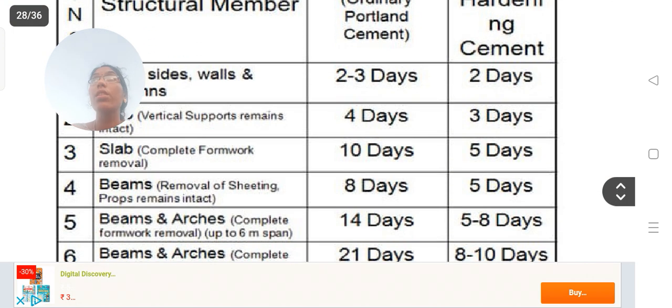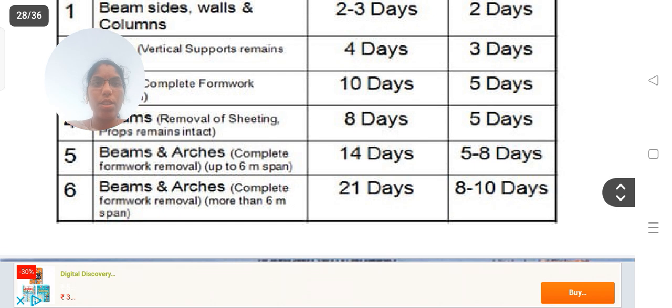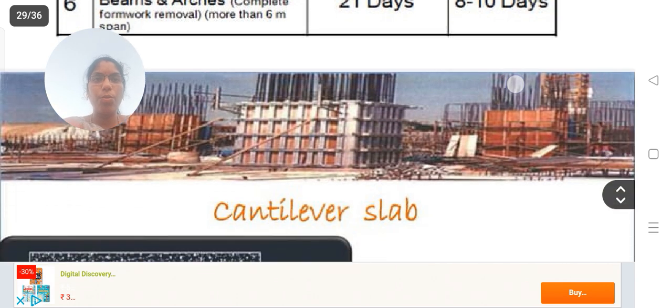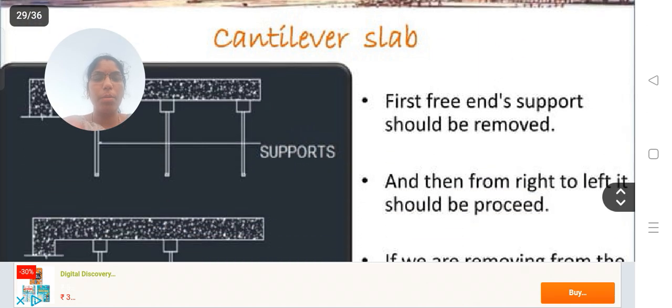Here are some examples. Beams and columns: for beams 2 to 3 days, slabs 4 days, slabs for complete works 10 days, beams 8 days, beams and arches 14 days, and beams and arches complete formwork removal for more than 6 meters span 21 days. These are the guidelines given by the code books. Based on that we have to follow. If the situation demands, we remove early or late.